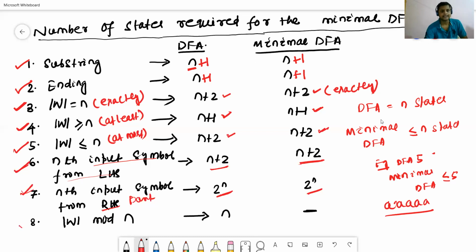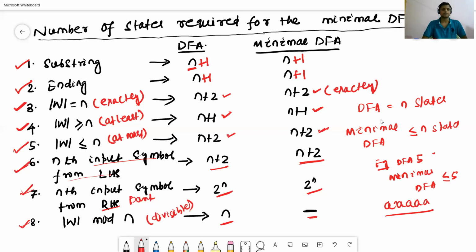The eighth problem is called the divisible problem, W mod n. In this case, the DFA will always require n states, and for the minimal DFA there are some rules to find the number of states.